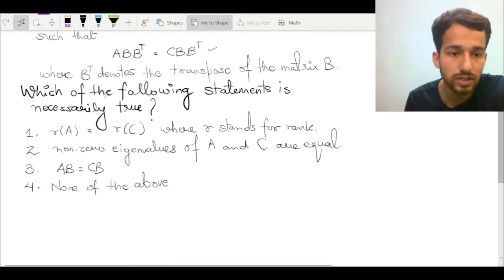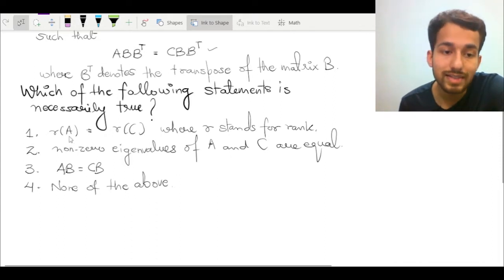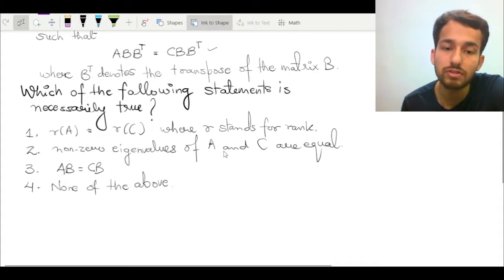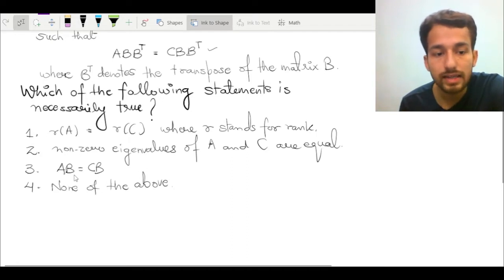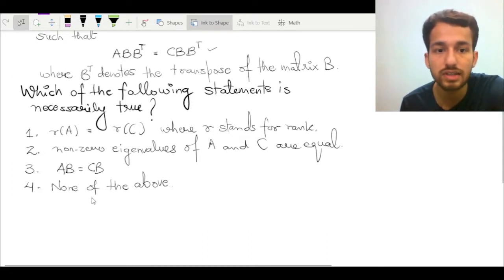So let's see what we are given. In the first statement, we are asked that the rank of the matrix A is same as the rank of the matrix C. In the second option, it was asked that the non-zero eigenvalues of the matrices A and C are equal. Finally, AB is same as CB, and in the last option, if all the three are incorrect, then we have to go with the fourth option, that is none of the above is correct.